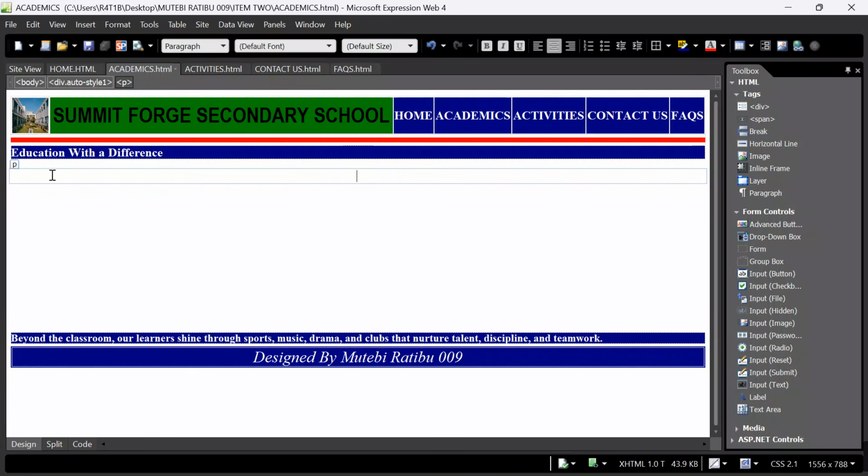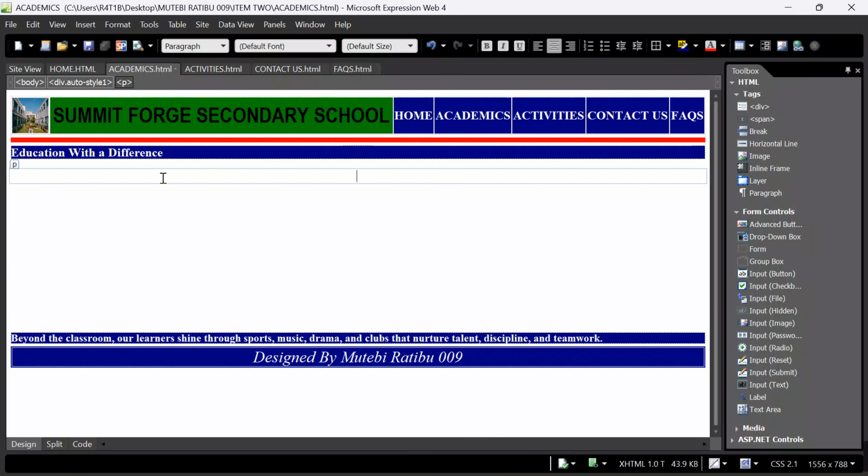On the academics page, what can we put here? Here, I'll be looking for creativity at its peak. I will say, let me maybe use a table, and this table should be having around 3 columns, and how many rows? Around maybe 3 rows.